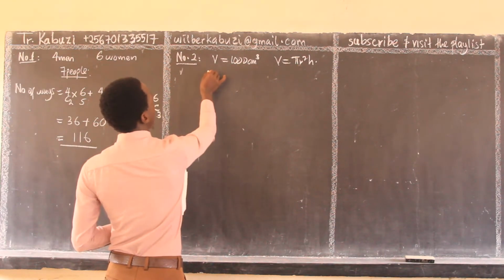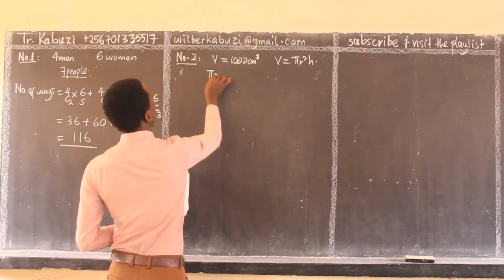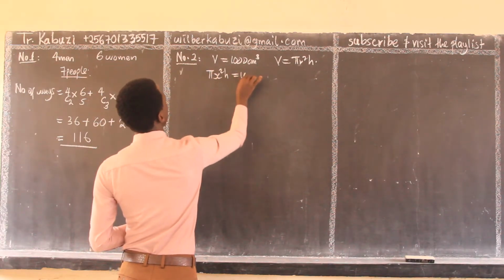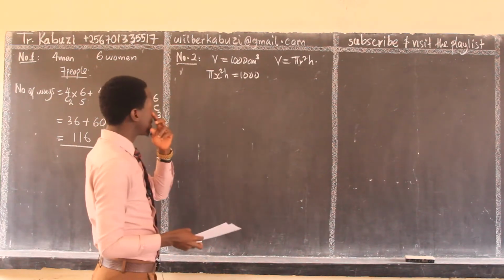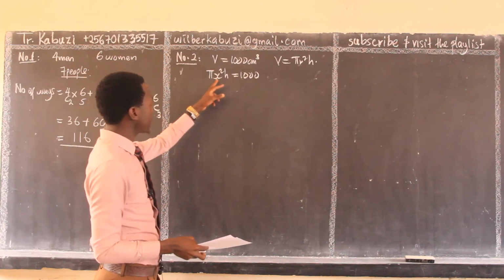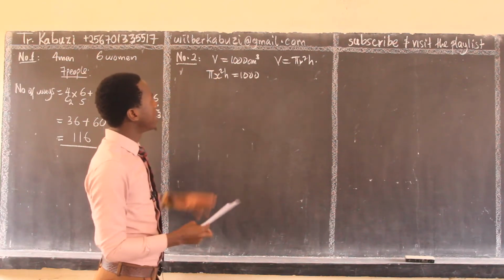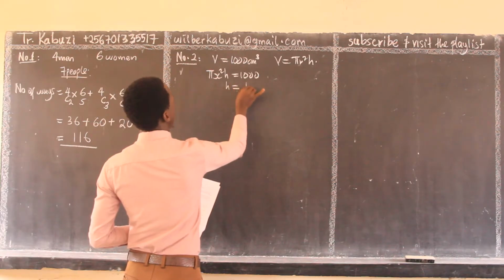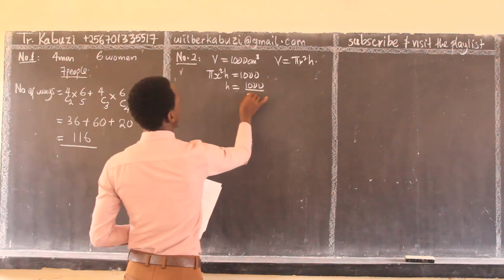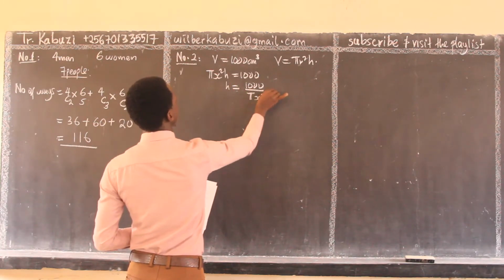So now my pi x squared h equals 1000. They want us to get the value of x. So from here, I first make h the subject. Clearly my h will be 1000 over pi x squared.